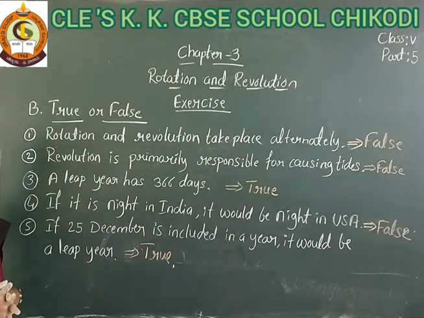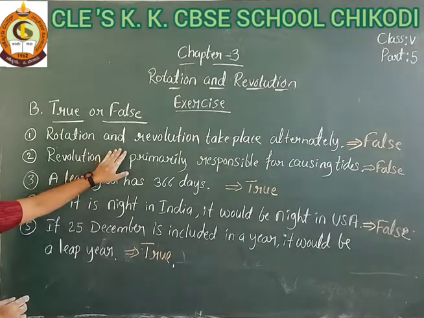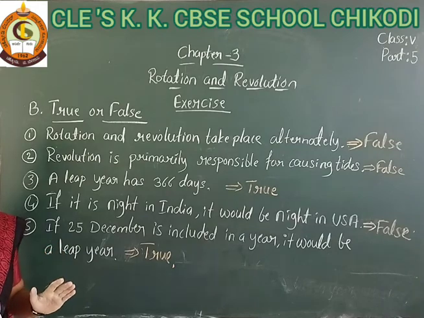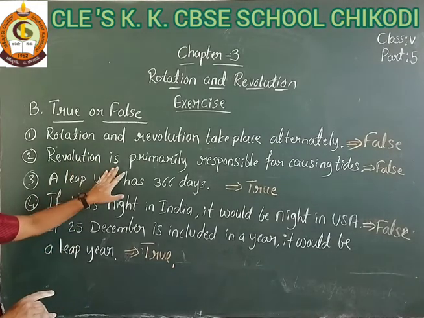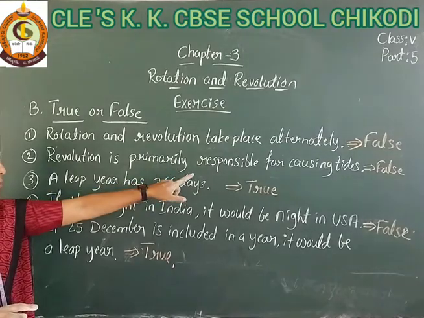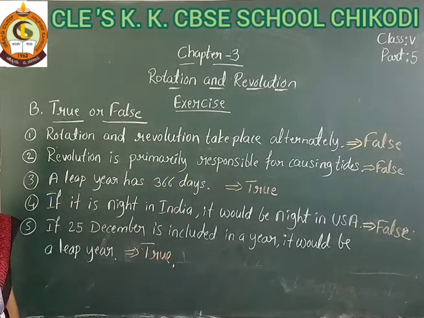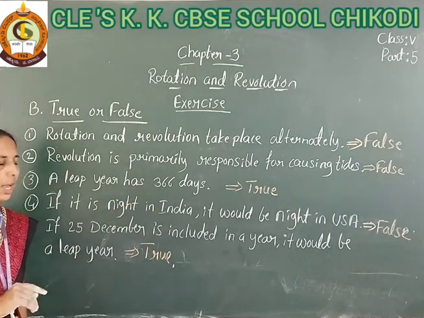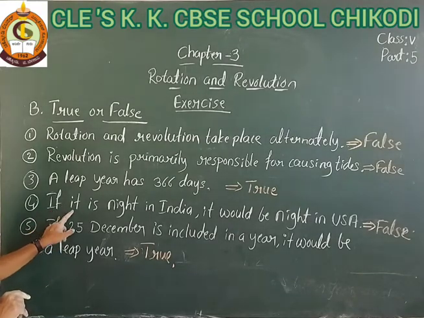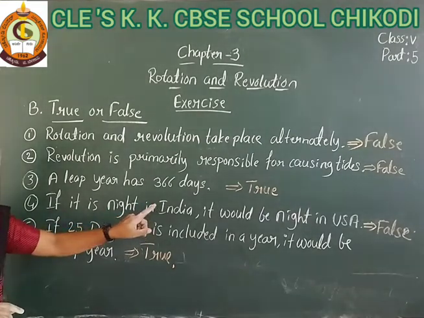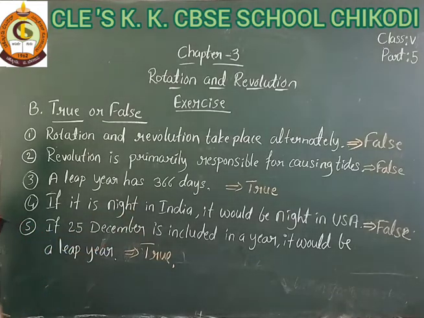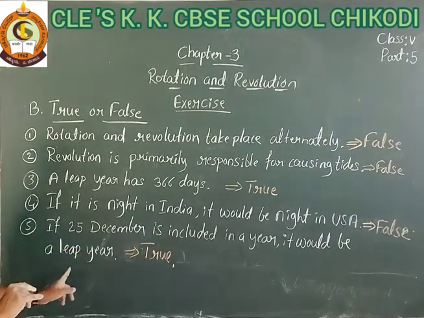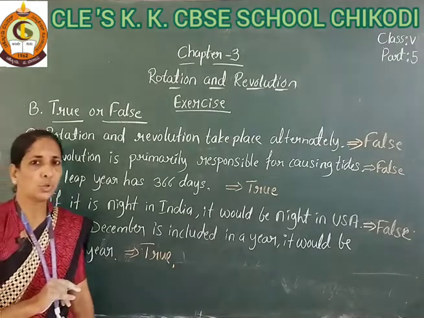Once again I am repeating the whole. Rotation and revolution take place alternately: false. Revolution is primarily responsible for causing tides: false. A leap year has 366 days: true. If it is night in India, it would be night in USA: false. If 25 December is included in a year, it would be a leap year: true.